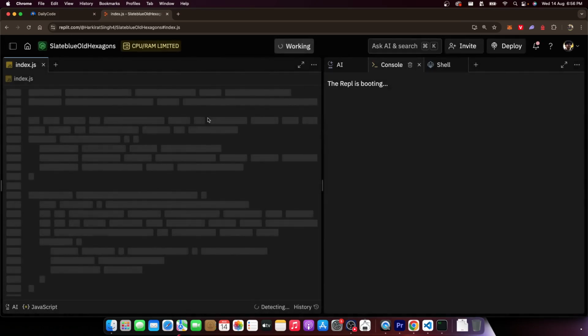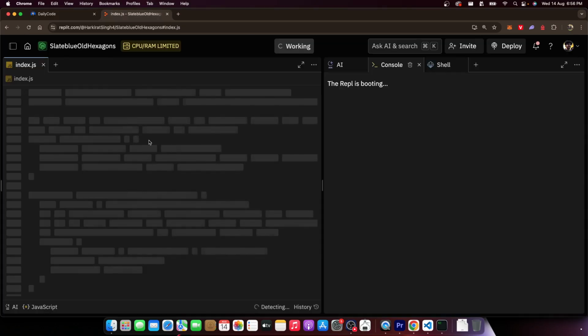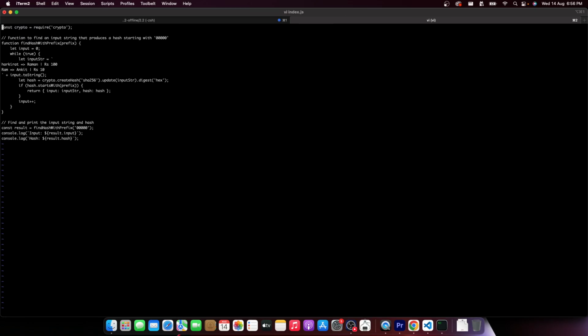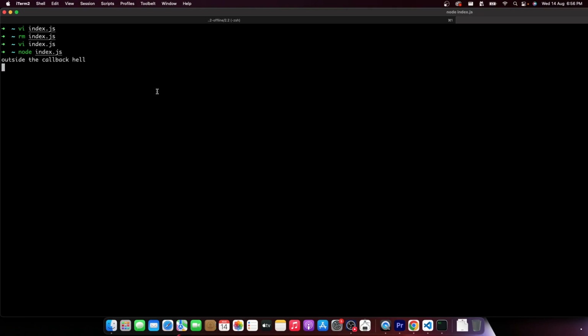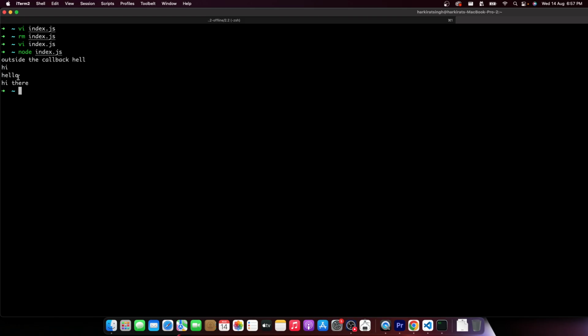Let me paste this. Oh wow, Replit is down, or my internet is. No, Replit is down. That's fine. Let me run it locally just to show you. This is the code that I had written. If I run it, it still does what it's supposed to do. Hype gets printed after 1 second. Hello gets printed after 1 plus 3 seconds. And hi there gets printed after 1 plus 3 plus 5 seconds.